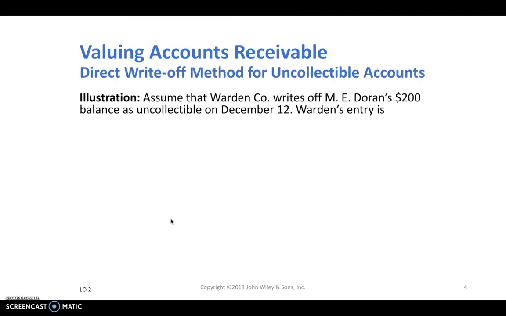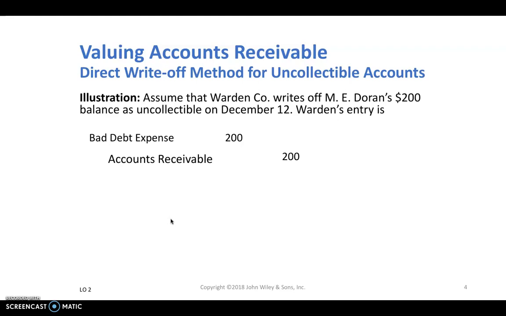So what happens in this situation? Let's assume as an example that we have a company, Warden Company, that uses the direct write-off method. Once they know which customer is not paying their receivable, they have to wait until they know which customer is not paying. At that time, they're going to take that receivable off the books, which is called a write-off. At that time, they debit bad debt expense and credit accounts receivable.